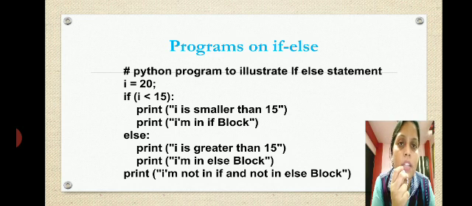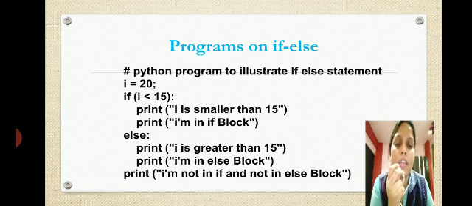These are the questions, and the questions begin with the hashtag because these are not the programs. You can save these files like this in your Python files. i equals 20, that means i's value is 20. If i is less than 15, if i's value is less than 15, we are printing "I is smaller than 15" and "I am in if block".